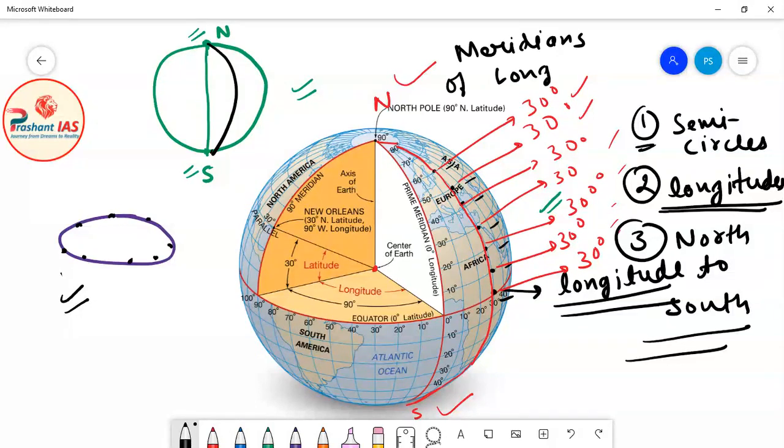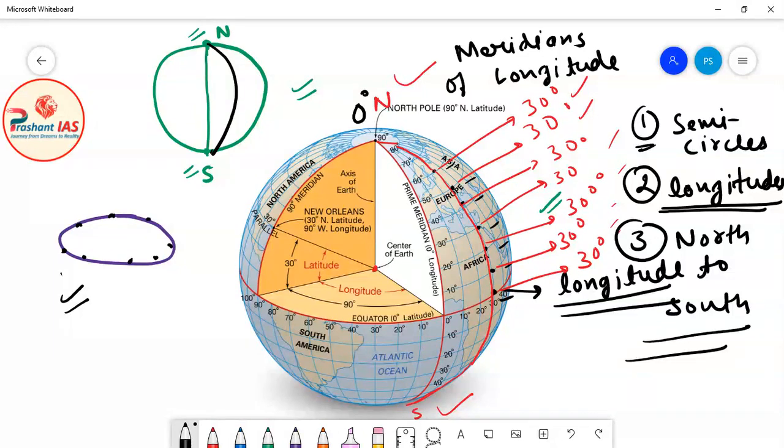And friends, this is the reason why 0 degree is not called prime longitude, it is known as prime meridian. Why is it called prime meridian? Because it is a meridian of longitude, because that semicircle is the collection of all the longitudes of 0 degree measurement. Are you getting my point?